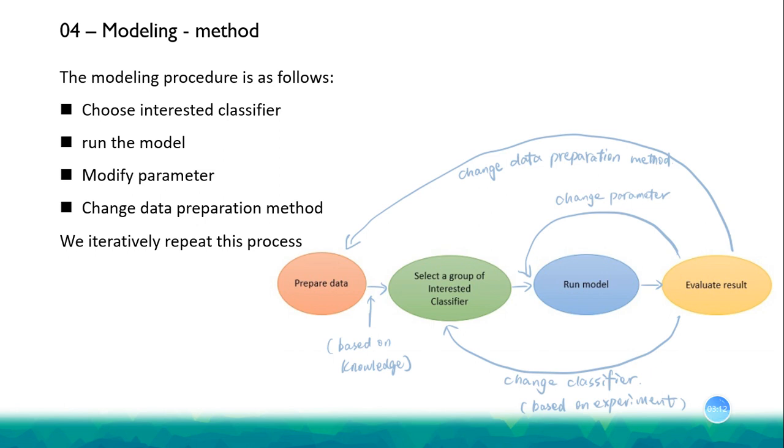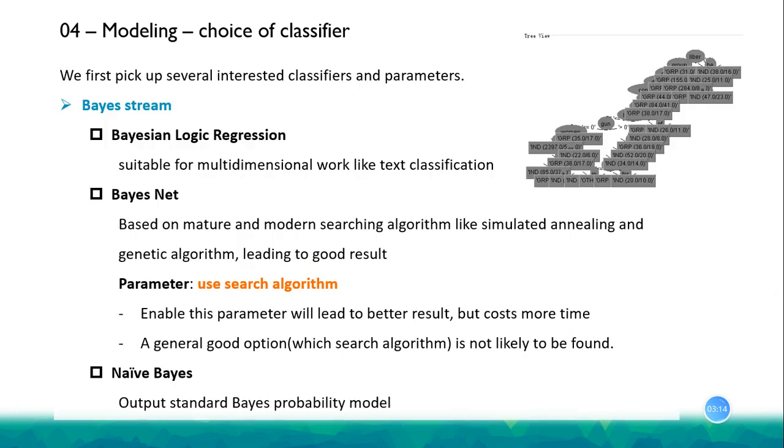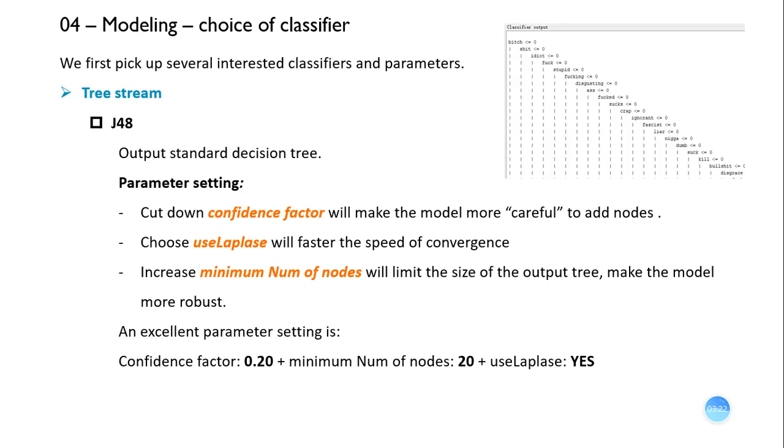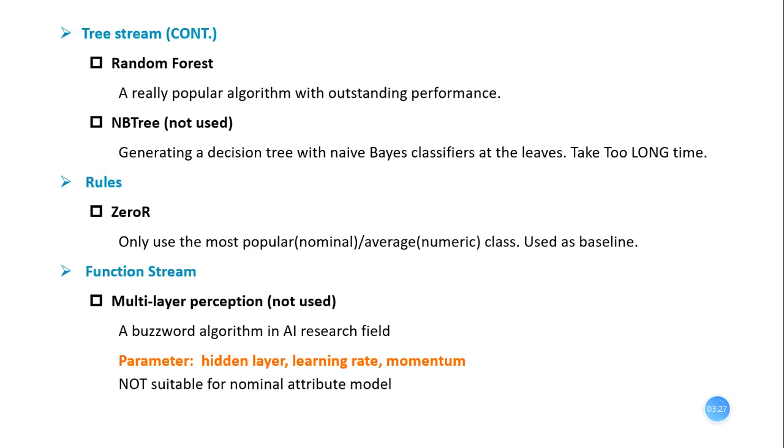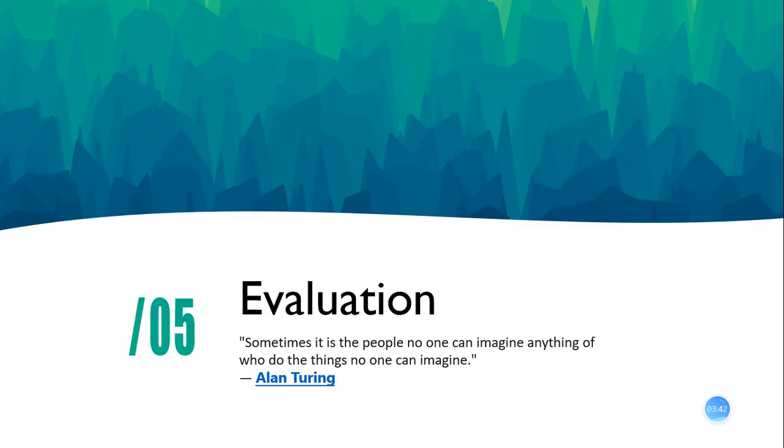I tried several favorite classifiers with optimized parameters. For example, I tried 3 in a Bayesian string, and I tried the standard J48 but with elevated parameter setting. I tried the tree, the 0R as baseline, and it's so sad to admit that 2 classifiers that I like could not be used in this project for specific reasons.